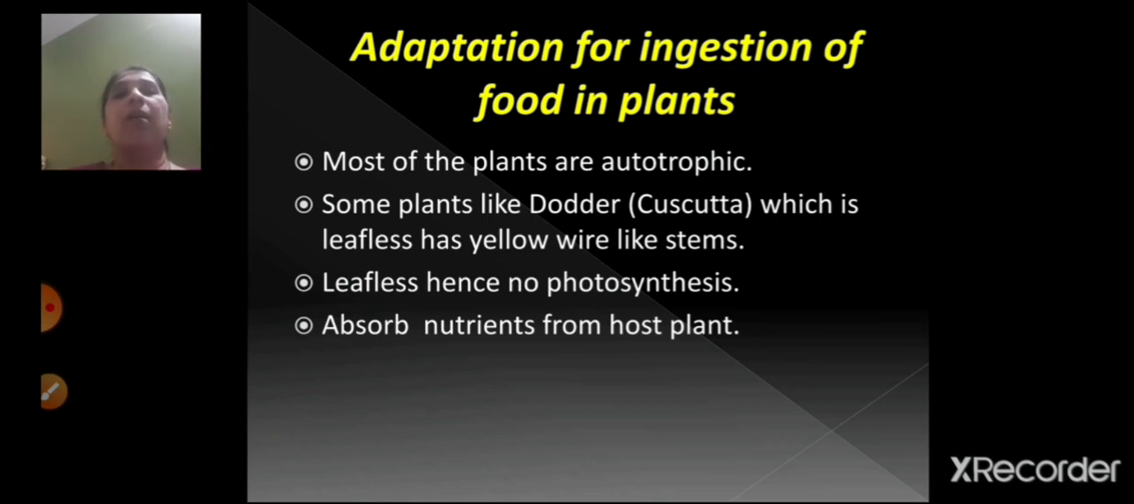So as you all know, most of the plants are autotrophic. That means they can prepare their own food. But there are some plants like dodder, that is cuscuta, which is leafless.